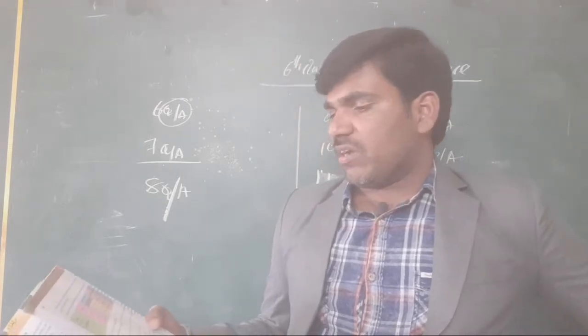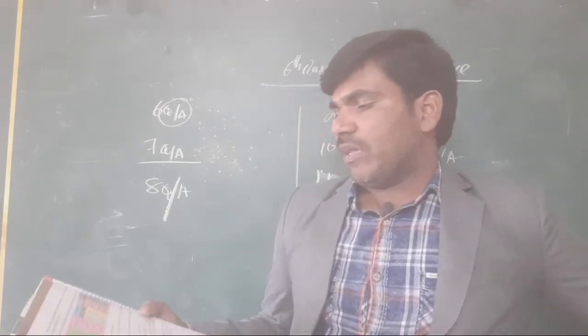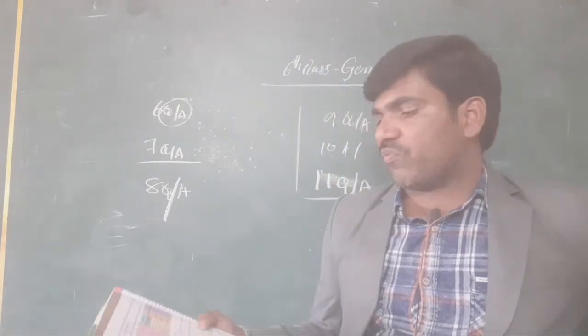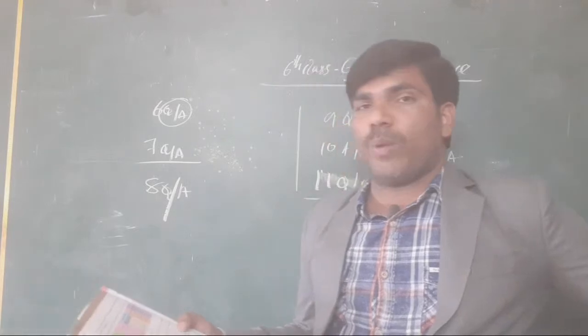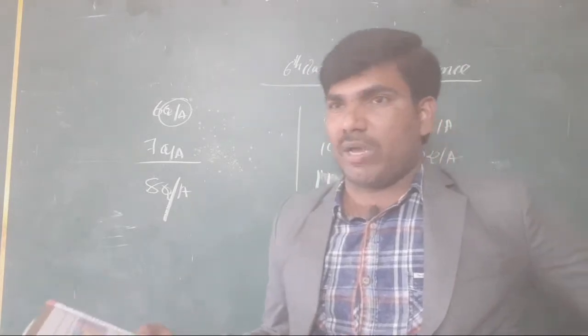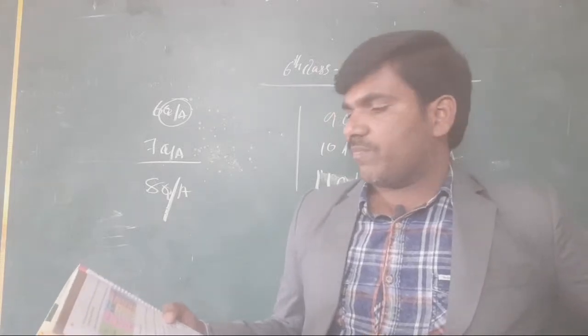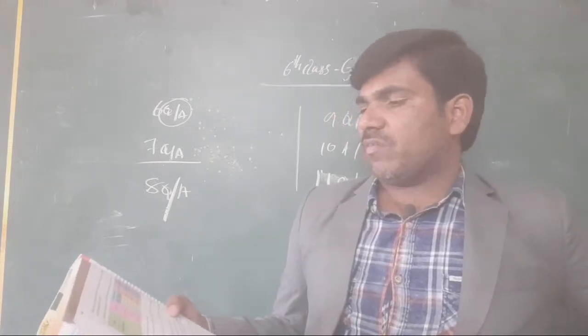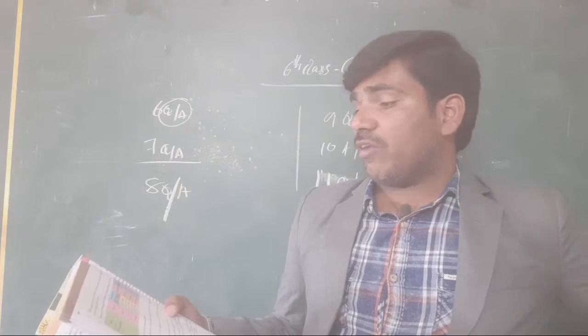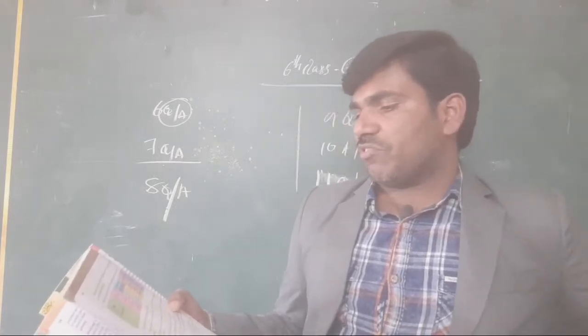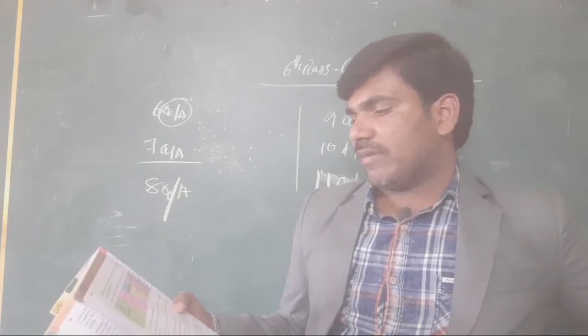Which season occurs in the month of August? How can you support your answer? You know very well, there is a rainy season. Why? Because more rainfall is there, that's why it is called a rainy season. Low temperature is there as well as high rainfall. That's why the month of August is a monsoon season or rainfall season.